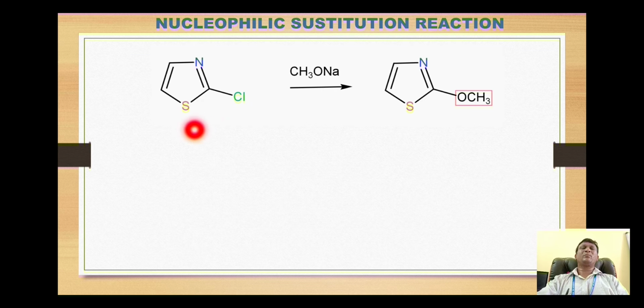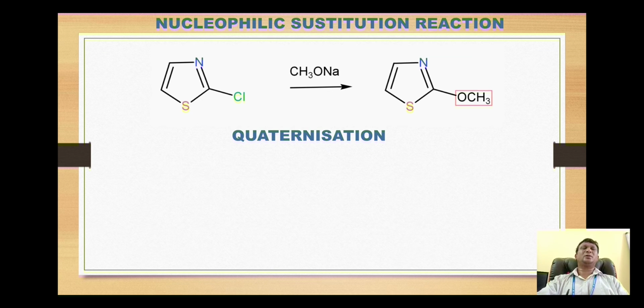For example, the reaction of 2-chlorothiazole with sodium methoxide gives the formation of 2-methoxythiazole. Here the methoxy group OCH3- is a nucleophile which attacks this carbon and substitutes the chloride from here, and that's why we have the formation of this 2-methoxythiazole.